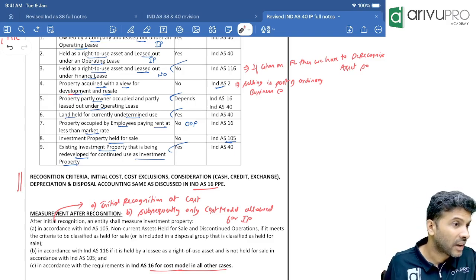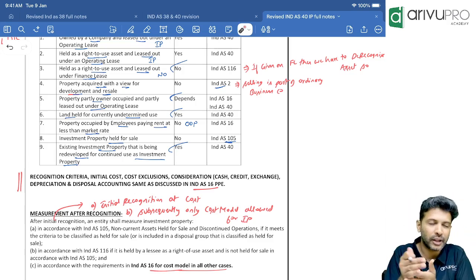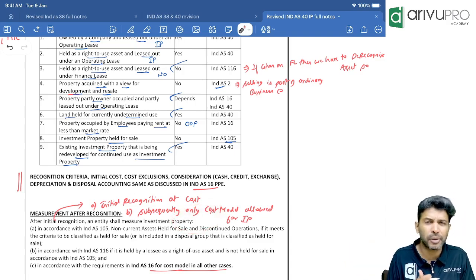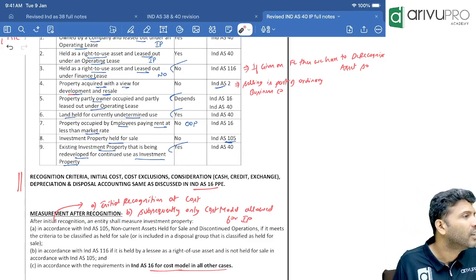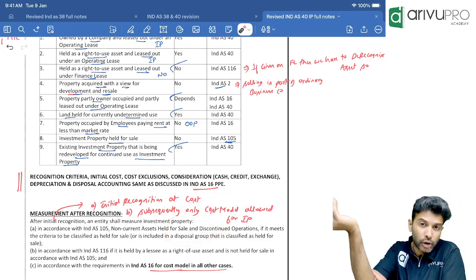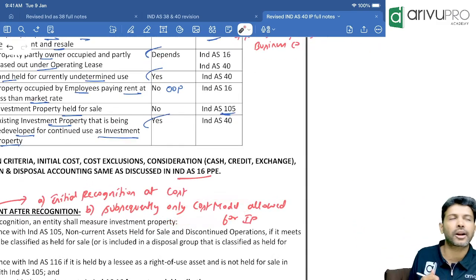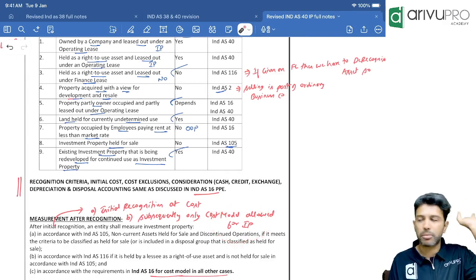We have A Khata, B Khata and all. There are a lot of restrictions. There are a lot of violations. So maybe keeping that in mind, they said, because if you're valuing under the revaluation model, you'll have to find out the fair value. Maybe the thought process was that for some properties you cannot find the fair value accurately. That's the reason they have not allowed it. Standard setters are allowing only the cost model for investment property. Revaluation model is not allowed.